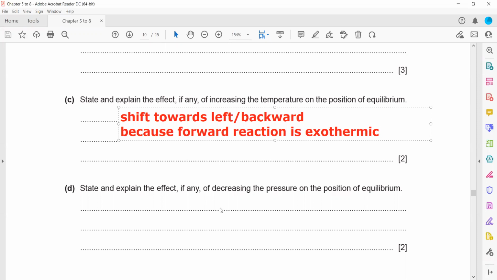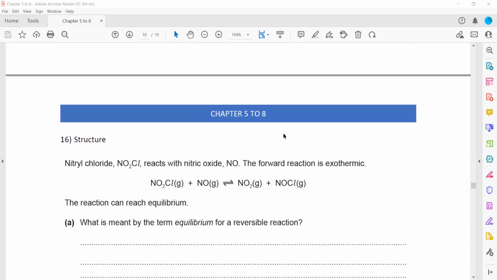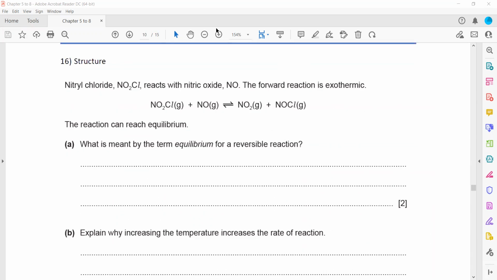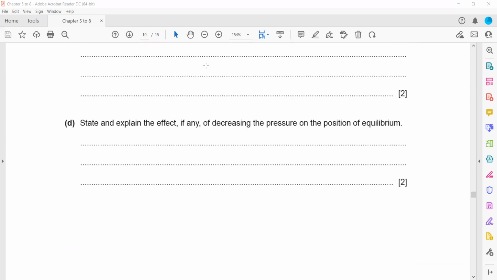Then state and explain the effect on changing the pressure. Increase in pressure shifts the equilibrium towards side where number of moles of gas are less, and decrease in pressure shifts the equilibrium towards side where number of moles of gas are more. But when we check here the moles of gas in the reactant side, 1 plus 1, that is 2. And when we check the moles of the product, that is also 2. So whenever the moles are same for both reactant and product, there is no effect of changing the pressure. So here the answer, there will be no effect.